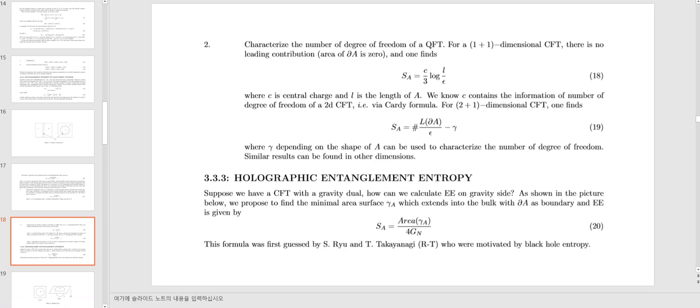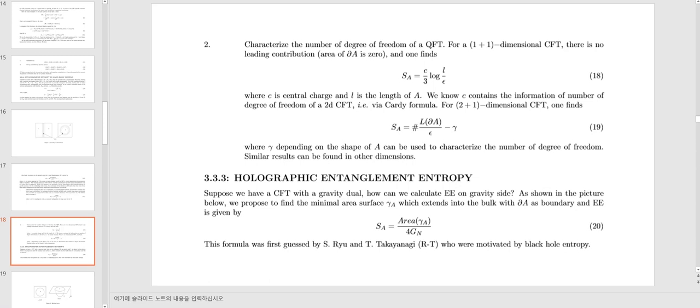It can also characterize the number of degrees of freedom of a quantum field theory. For a 1 plus 1 dimensional quantum CFT, there is no leading contribution, and one finds this, where c is the central charge and L is the length of A. We know c contains the information on the number of degrees of freedom of a 2D CFT via the Cardy formula. For a 2 plus 1 dimensional CFT, one finds this, where gamma, depending on the shape of A, can be used to characterize the number of degrees of freedom. Similar results can be found in other dimensions.